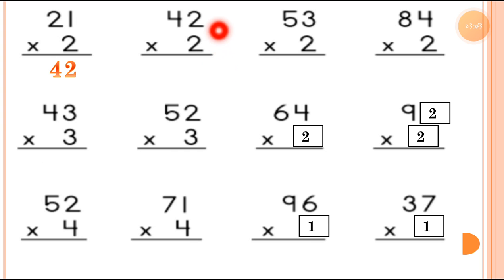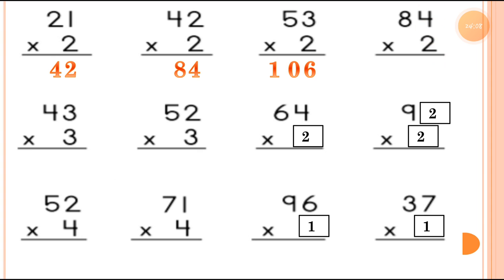Then the next one, 2 2s are 4 and 2 4s are 8. So the product is 84. Then the next one, 2 3s are 6 and 2 5s are 10. So the product is 106.